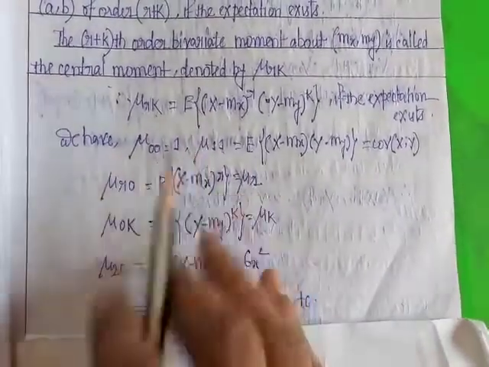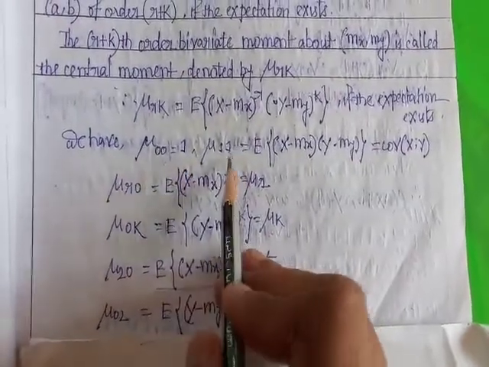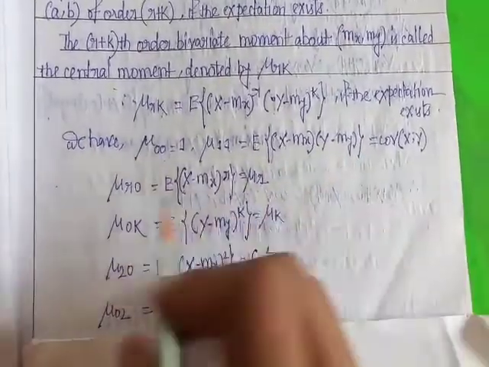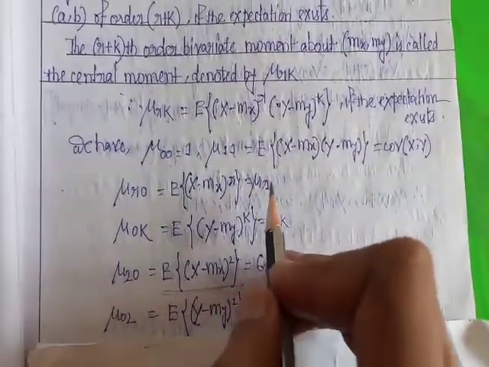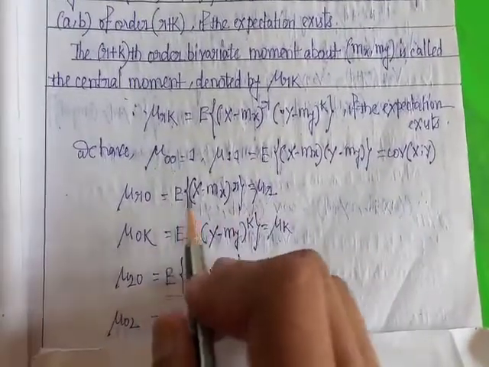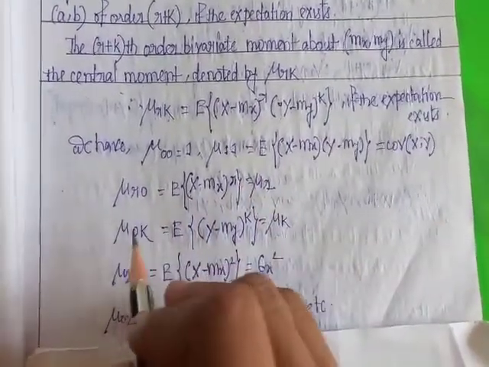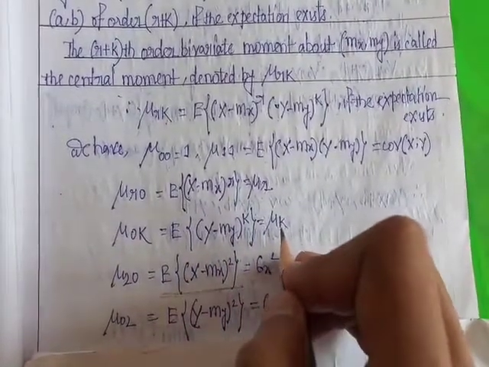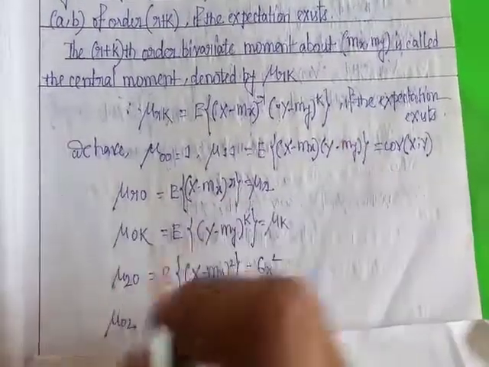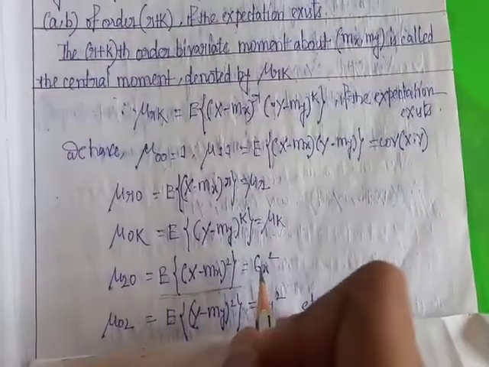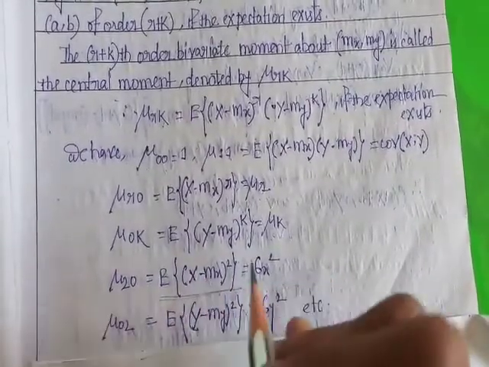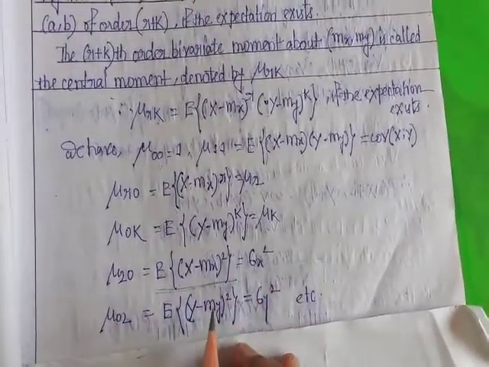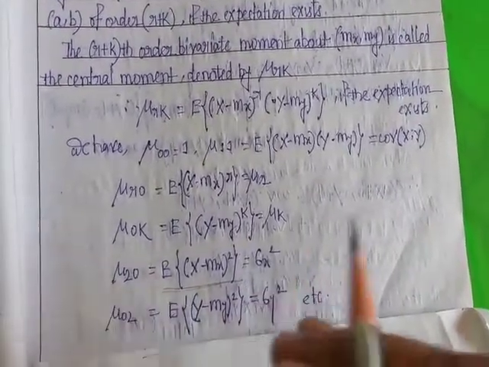So please note these results. Mu 00 equals 1. Mu 11 equals the covariance of xy, which means the expectation of (x minus mx) into (y minus my). Mu r0 equals mu r, the rth order central moment, equal to the expectation of (x minus mx)^r. Mu 0k equals the expectation of (y minus my)^k, the kth order central moment about the mean of y. Mu 20 equals the variance of x, equal to the expectation of (x minus mx) whole square. Mu 02 equals the expectation of (y minus my) whole square, which is the variance of y. Please remember these results.